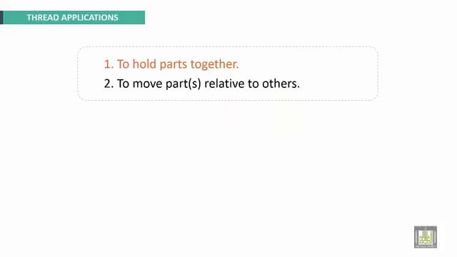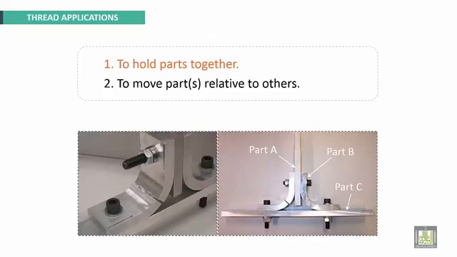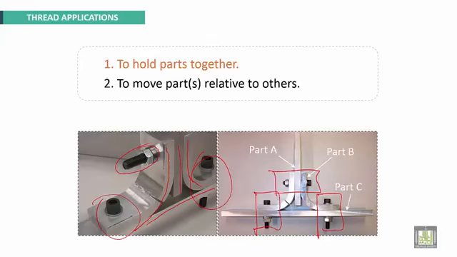Some applications for thread. First, to hold parts together. Here we have so many parts. First part, second part, third part, part number 4. All are fastened by using threaded fasteners, by using bolts. Here, bolt number 1, bolt number 2, bolt number 3.